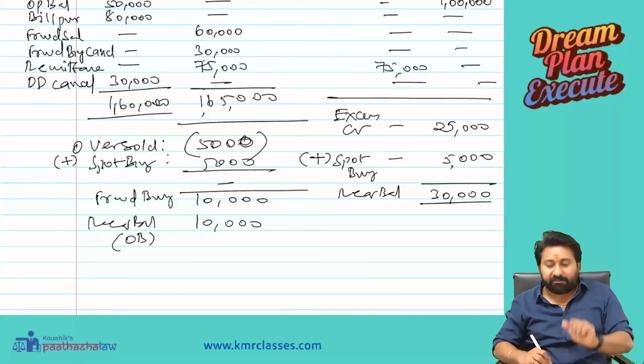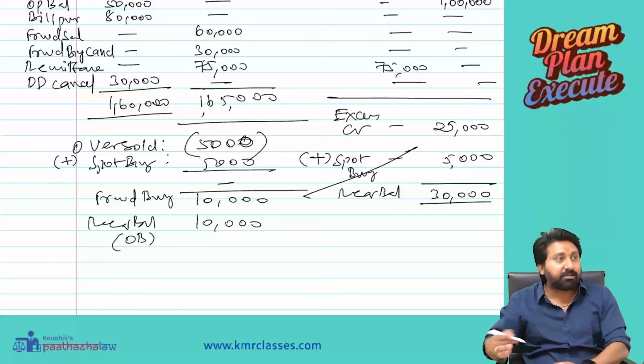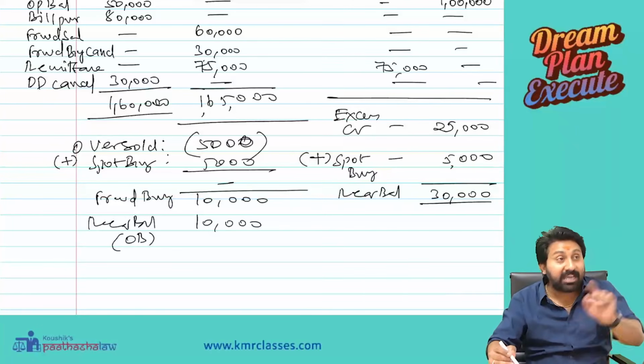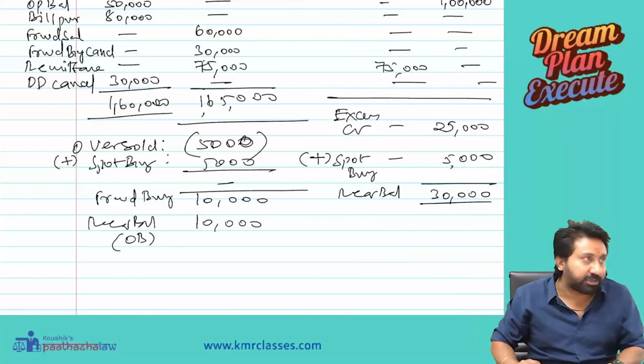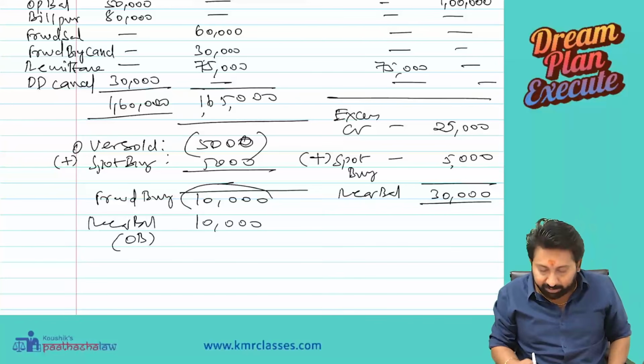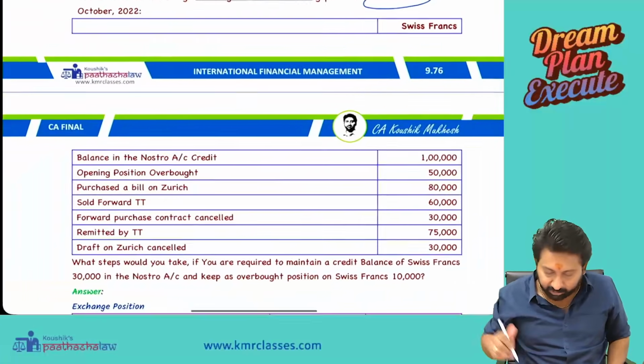Sir, why forward buy? Why not spot buy? If you spot buy now, again this will change. Therefore, forward means only the exchange position will get affected. The cash position account will not get affected. So, forward buy 10,000, spot buy 5,000 we need to do.